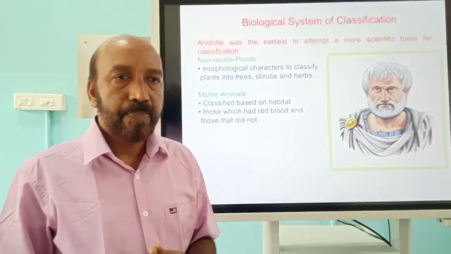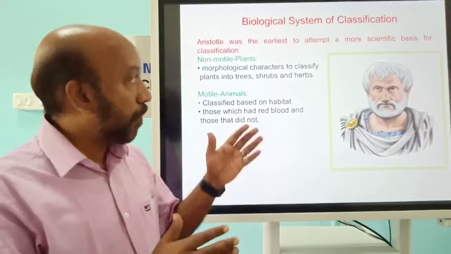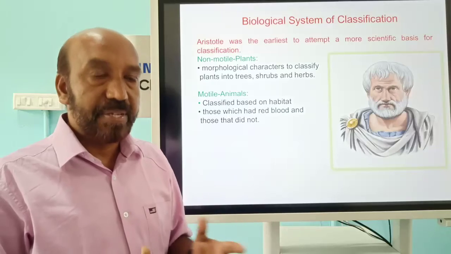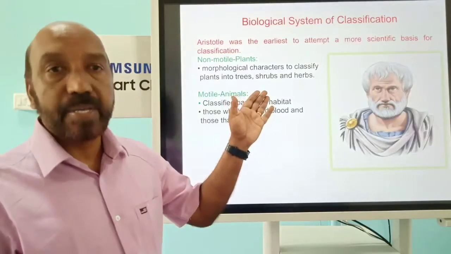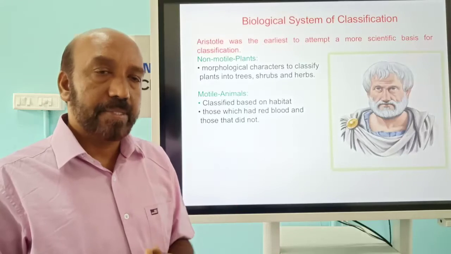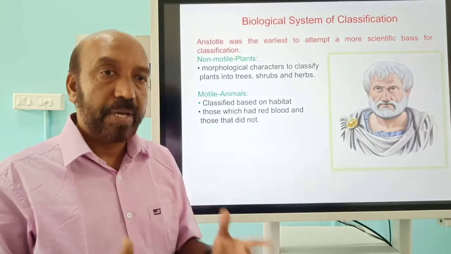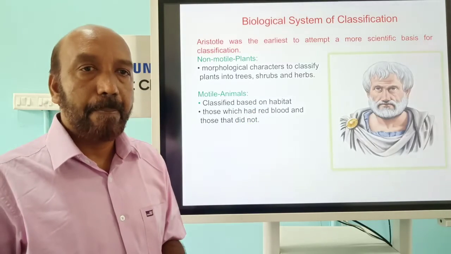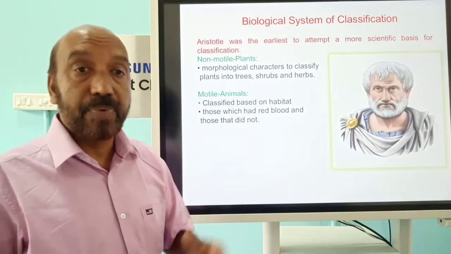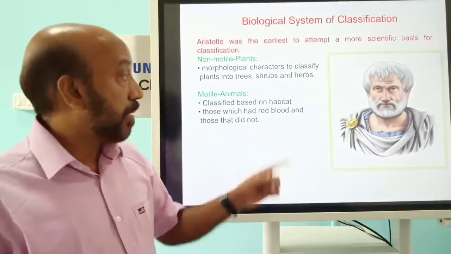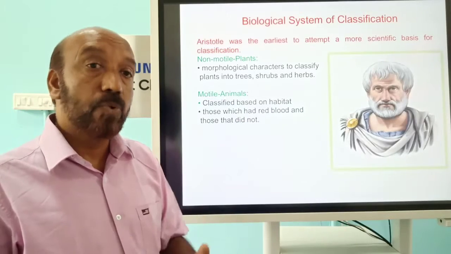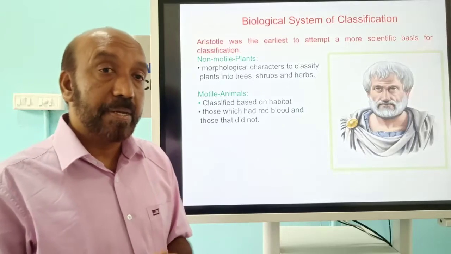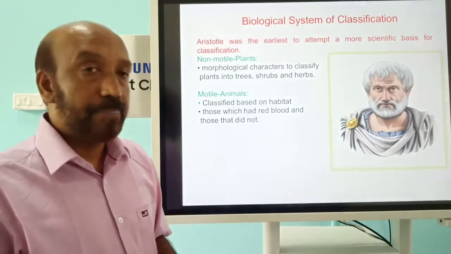One group he called plants, which are non-motile, and he again classified them based on their morphological features, like trees, shrubs and herbs, etc. Another group of organisms he classified as the motile ones, which can move from one place to another, and they are called animals. This group of organisms he classified based on their habitat, and whether they had red blood or not. This classification was started by the great scientist Aristotle.